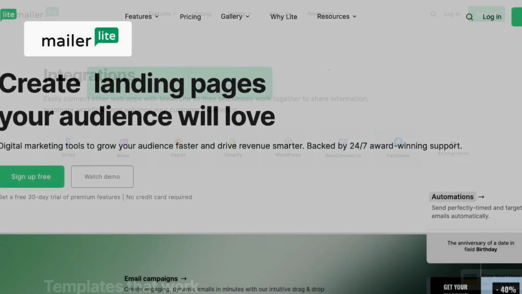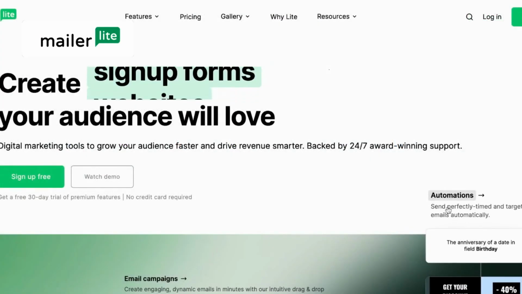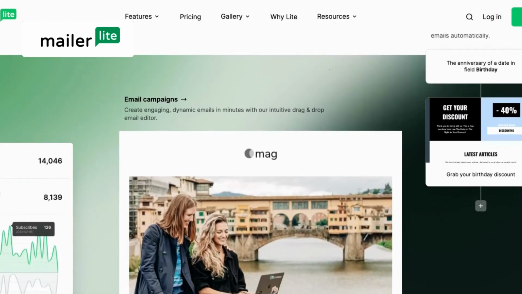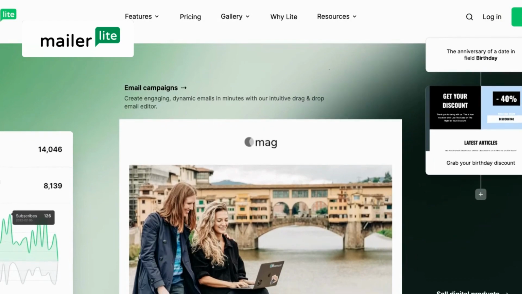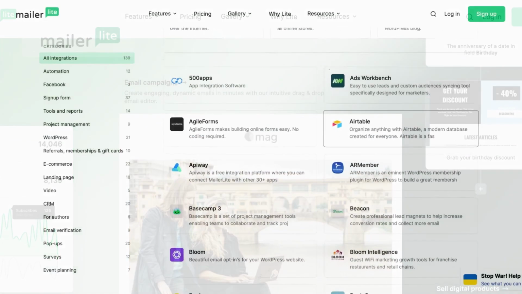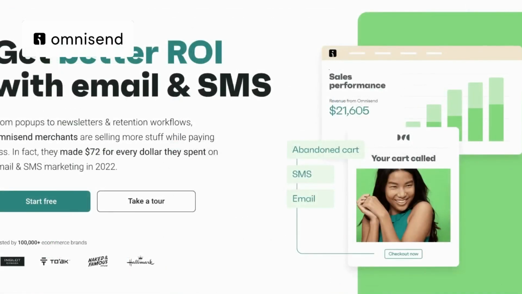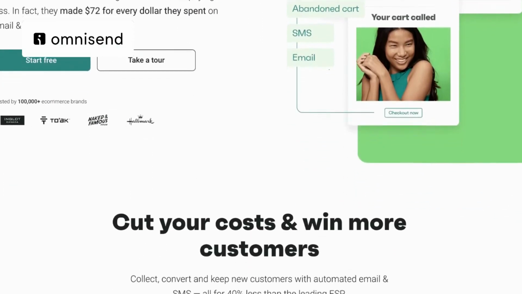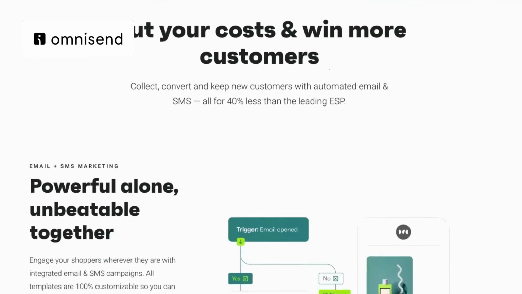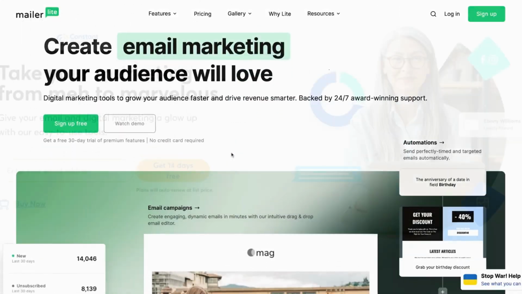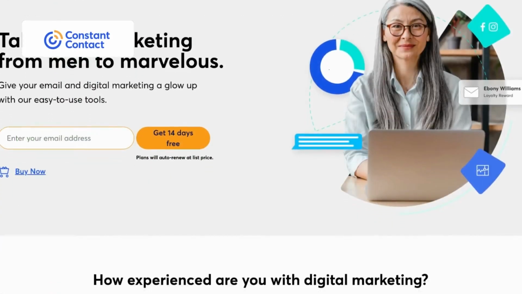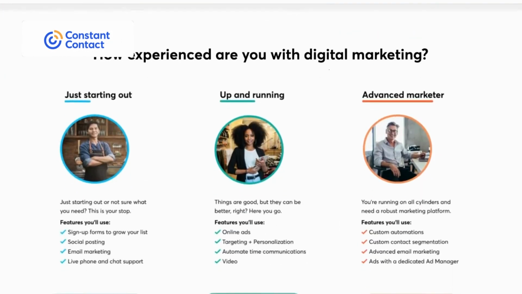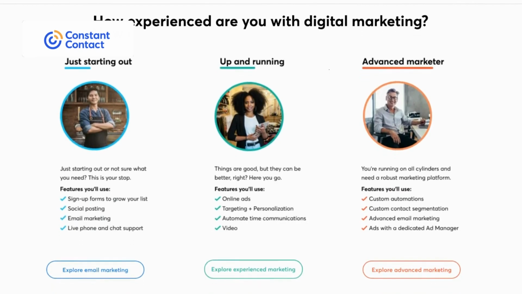MailerLite offers a free plan that allows businesses to send up to 12,000 emails per month to a subscriber base of up to 1,000, making it an attractive option for cost-conscious startups and small businesses. Omnisend allows businesses to include personalized product recommendations and other dynamic elements in their emails, helping to create more engaging email experiences for subscribers. ConstantContact comes with valuable educational materials that provide users with insights, best practices, and actionable advice to enhance your email marketing strategies.